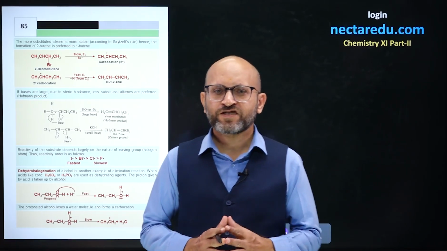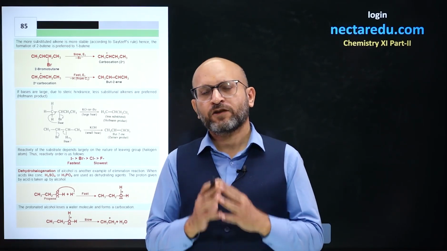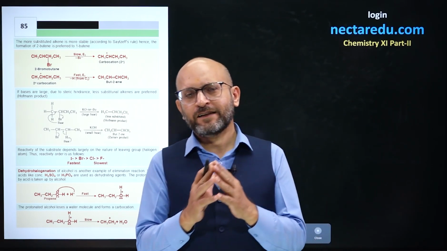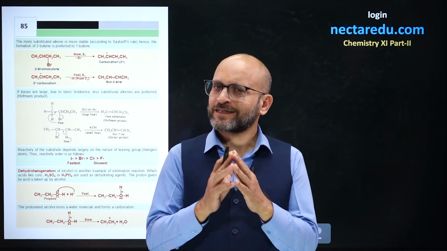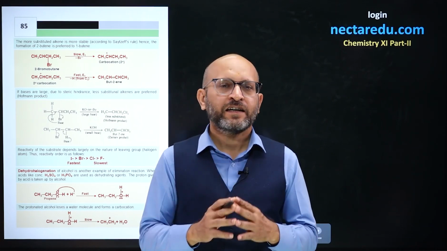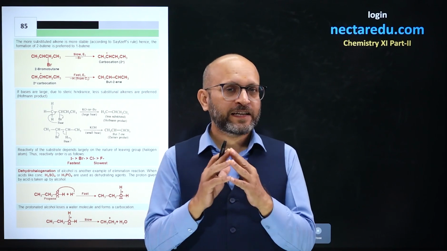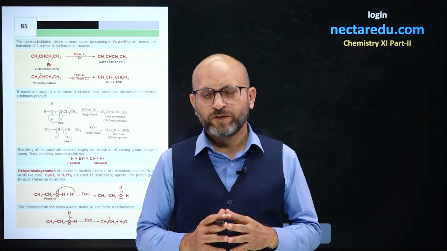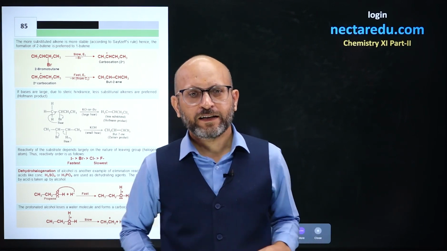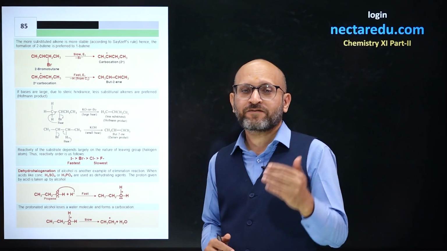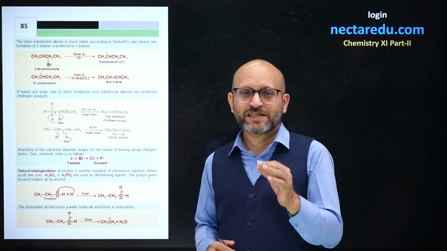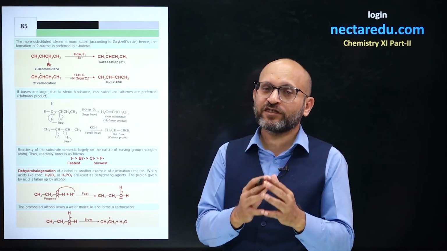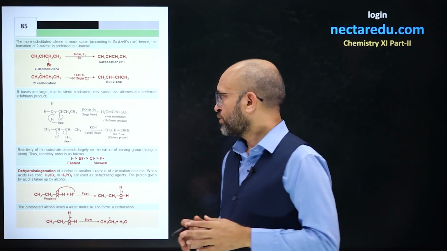In dehydrohalogenation, if we take alcoholic KOH, sodamide, ethoxide in ethanol, or methoxide in methanol, we get the Zaitsev alkene. Whereas if we take a bigger, bulky base such as tertiary butoxide in tertiary butanol, we get the Hoffman alkene. You need to remember what the Zaitsev alkene is. The Zaitsev alkene is the alkene which has more number of alpha hydrogens, or we can say it is the alkene which is more substituted.